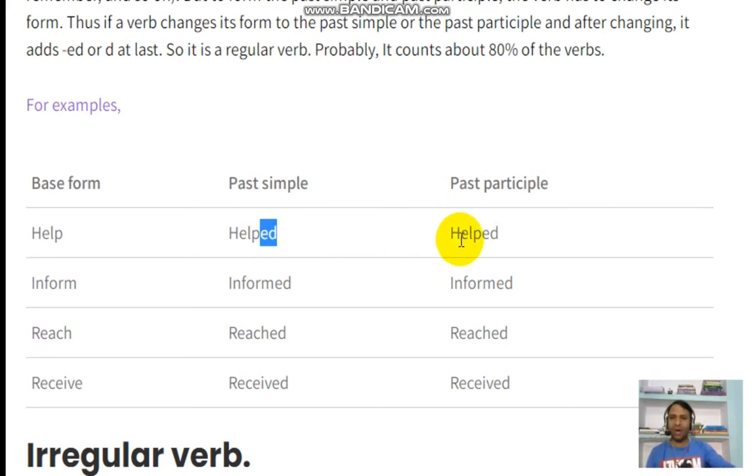Very simple to identify. Let's say inform becomes informed, informed. Reach becomes reached, reached. Receive becomes received, received. So you got it.